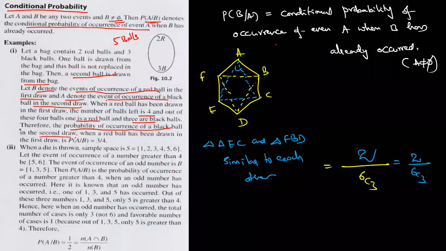They are asking P of A by B. How much is P of A by B? 3/4. Why? They are asking the probability of drawing a black ball. How many black balls are there? 3. Out of a total of 4 balls, because only one ball is gone. That is the meaning. Clear? Same question, what is the probability of drawing a red ball? That is a different case again.